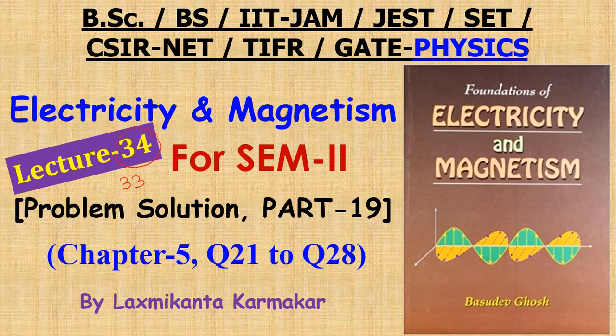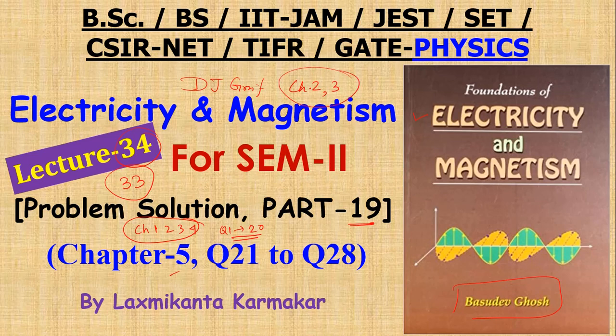Already 33 lectures are covered to solve the problems asked in Electricity and Magnetism written by Basudev Ghosh. Chapters 1, 2, 3, 4 are completed, and chapter 5 questions 1 to 20 we already discussed in the previous lecture. This is part 19 of this book's solution, and the rest of the lectures solve the problems asked in D.J. Griffiths chapters 2 and 3. These two are completed, right?